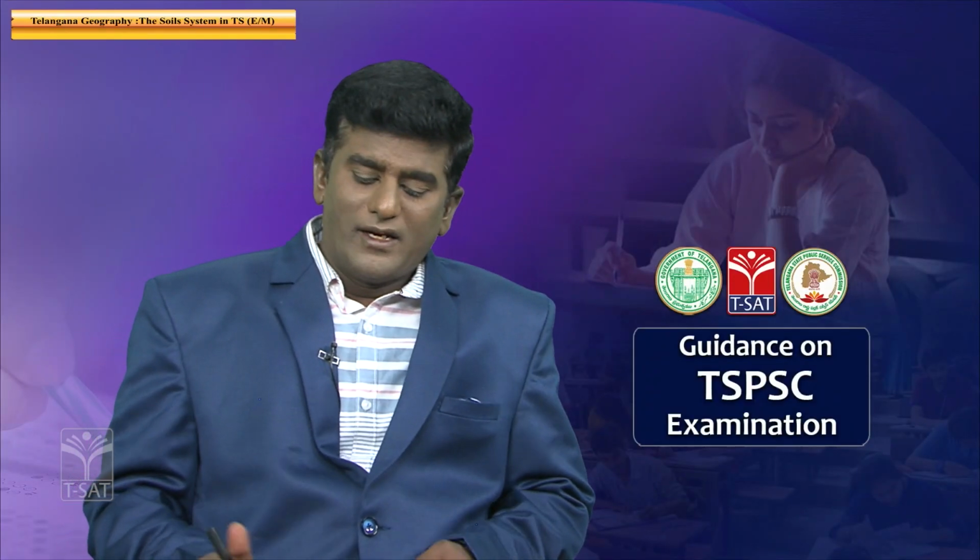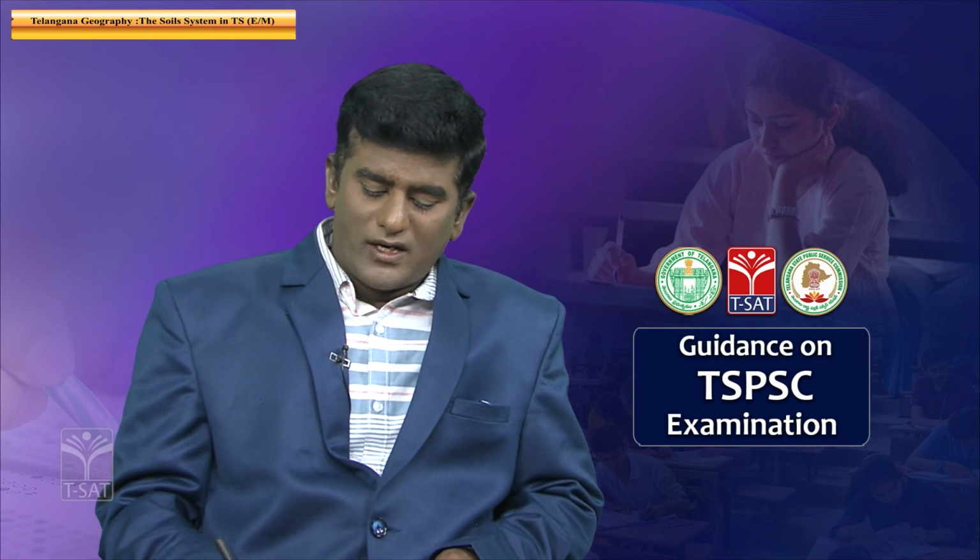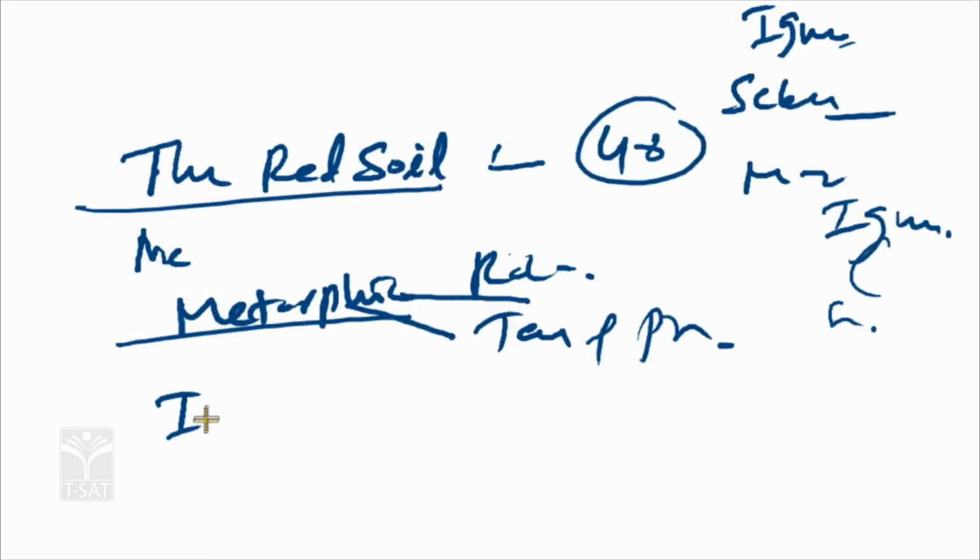Why is it called red in color? Iron oxide is present in more content in the red soil, giving it the red color. So iron oxide is also a major chemical component of the red soil.